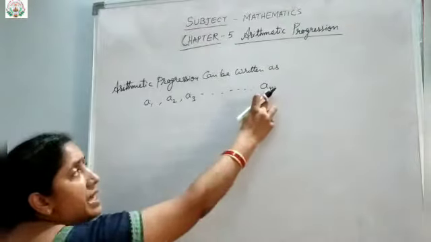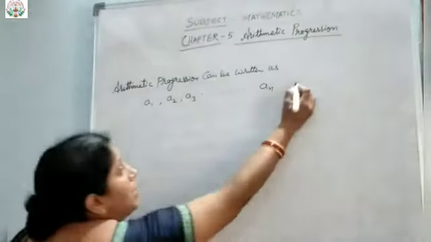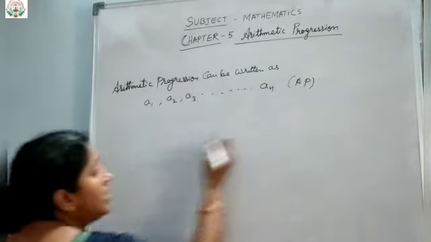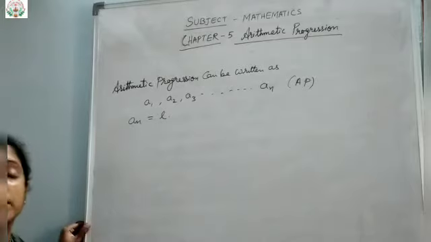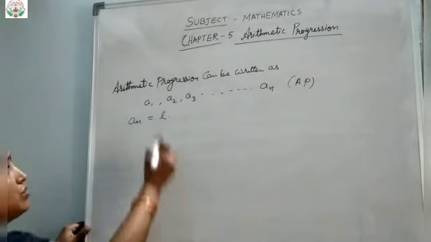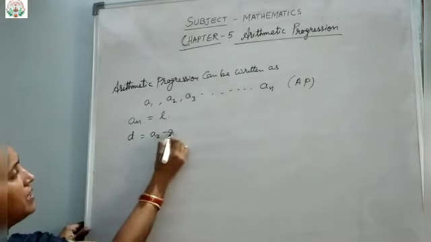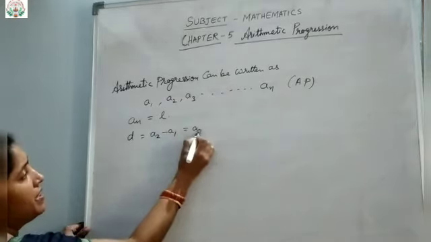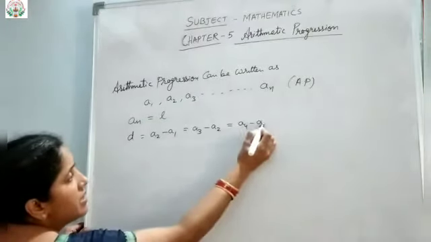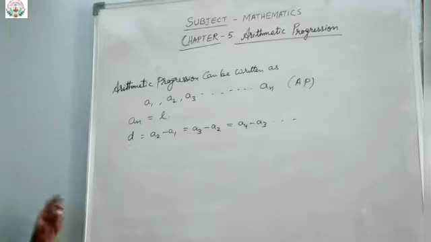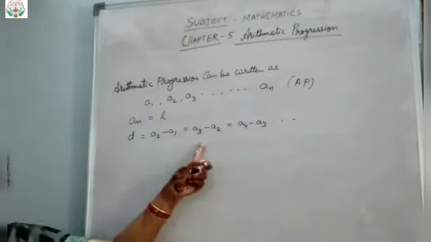Okay, so this AN, the last term of your AP, can be written as AN equals L. L means the last term. Now in this, D will be A2 minus A1, or A3 minus A2, or A4 minus A3, and so on. So everywhere you will see the common difference D is the same.